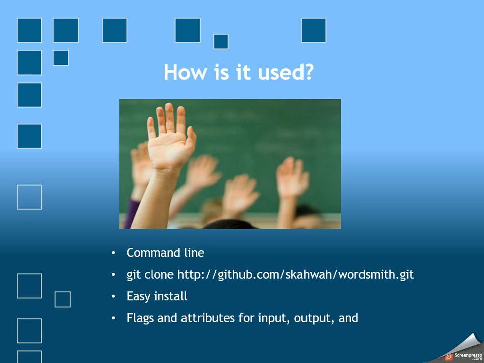So, how is it used? Well, it's installed from the command line. There's the link there. Very simple to install. It's a very easy process, written in Ruby, and you are going to use that to generate your lists, filling in flags and attributes for your input, your output, your mangling, different attributes that you want to specify when you're working through this. So you can target exactly what you want to utilize and what you don't want to utilize at the same time.